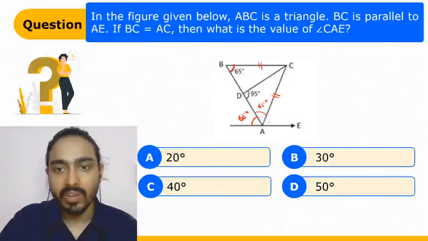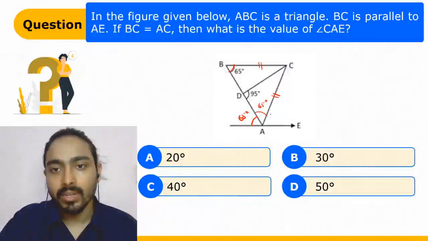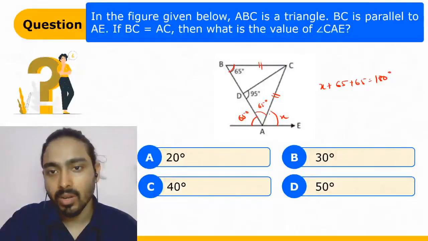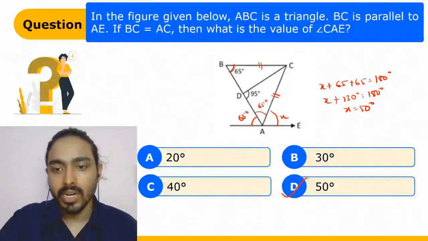If this is x, then x plus 65 must be equal to 180 degrees because they form a linear pair, right? So x plus 130 degrees is equal to 180 degrees. So x is equal to 50 degrees. D is the right answer.